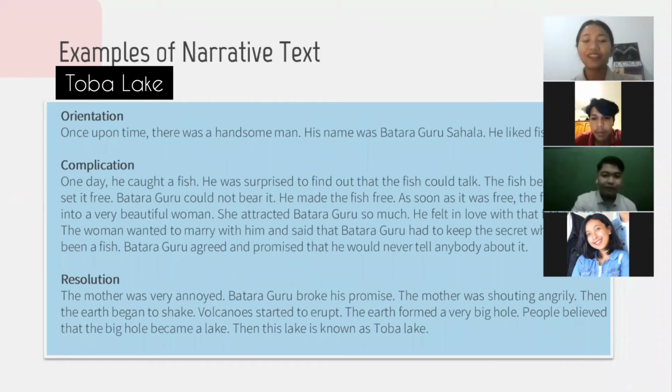Thank you, Yudis. For the last part, the resolution of the text. I want to try, Miss. Okay, Sania, please. The mother was very annoyed, but Batara Guru broke his promise. The mother was shouting angrily. Then the earth began to shake. Volcanoes started to erupt. The earth formed a very big hole. People believed that the big hole became a lake. Then this lake is known as Toba Lake.